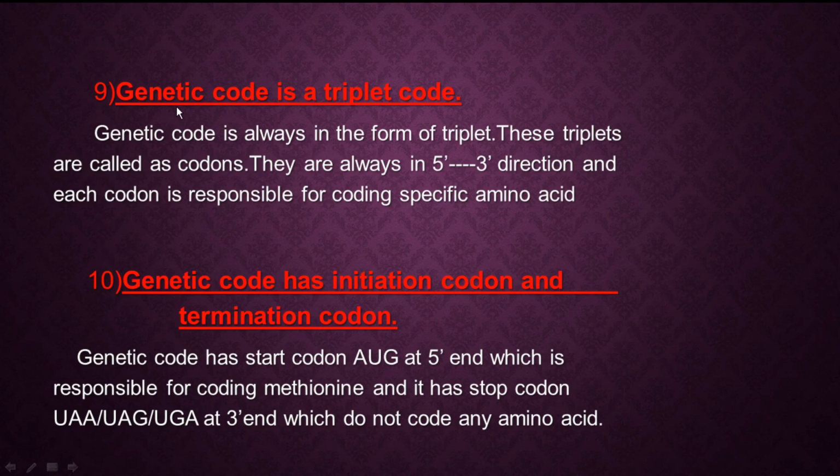Next one is genetic code is a triplet code. Triplet code means what? Genetic code is always in the form of a triplet.